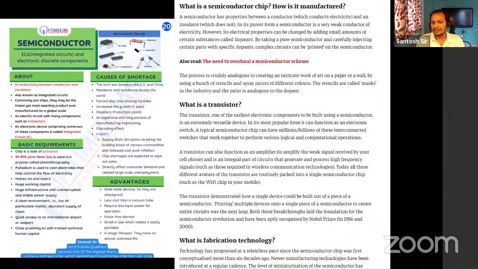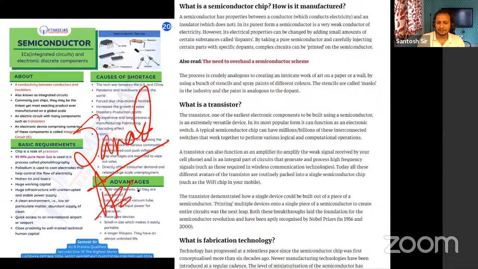So guys, semiconductor manufacturing is done through printing. You can see here in semiconductors, India is trying to fabricate semiconductors in India at places like Sanand, under the India Semiconductor Mission, and one place in Assam also. So you may get a question on semiconductors and their applications, since they are used nowadays in everything.